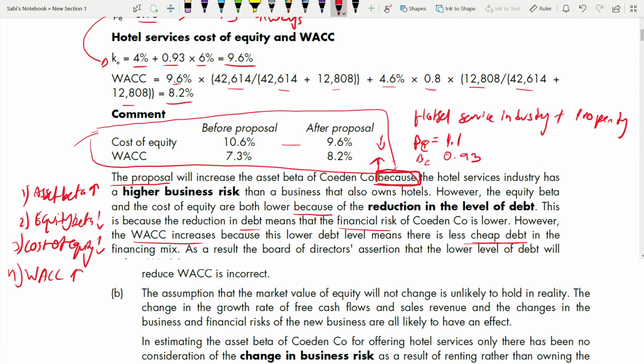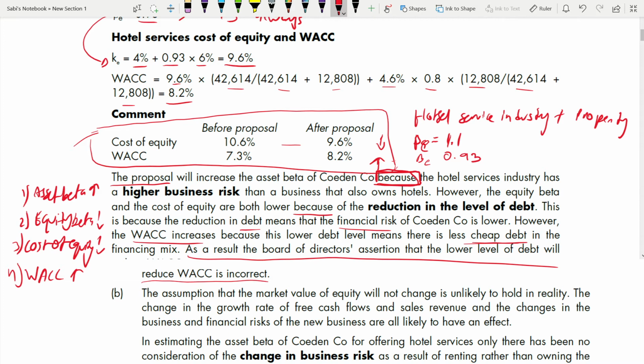Okay, and don't forget the last line: as a result, the board of directors' assertion that a lower level of debt will reduce the WACC is incorrect. What does it mean? What did they say? They said that a lower level of debt will reduce WACC. Is it correct in this case? No, it's not. We saw WACC increase. So you should say it's incorrect.